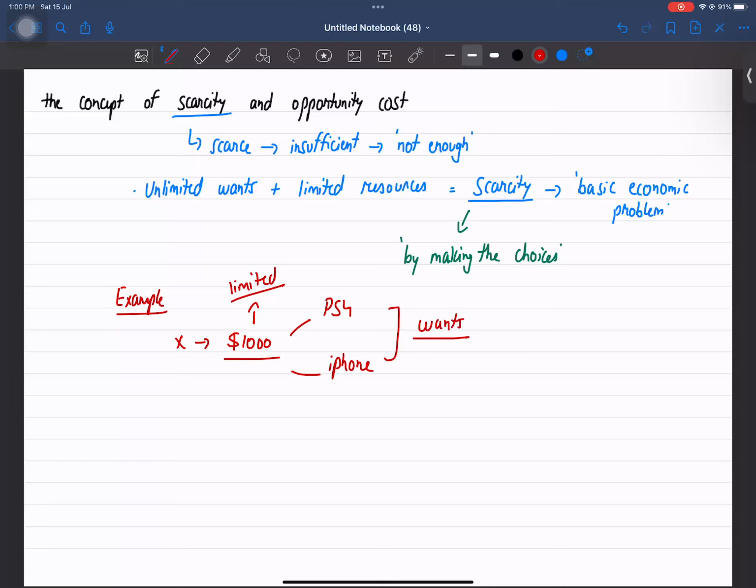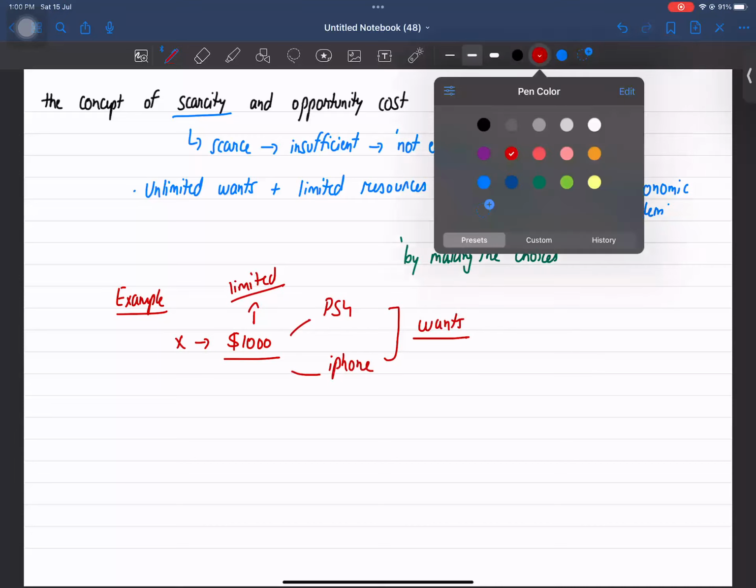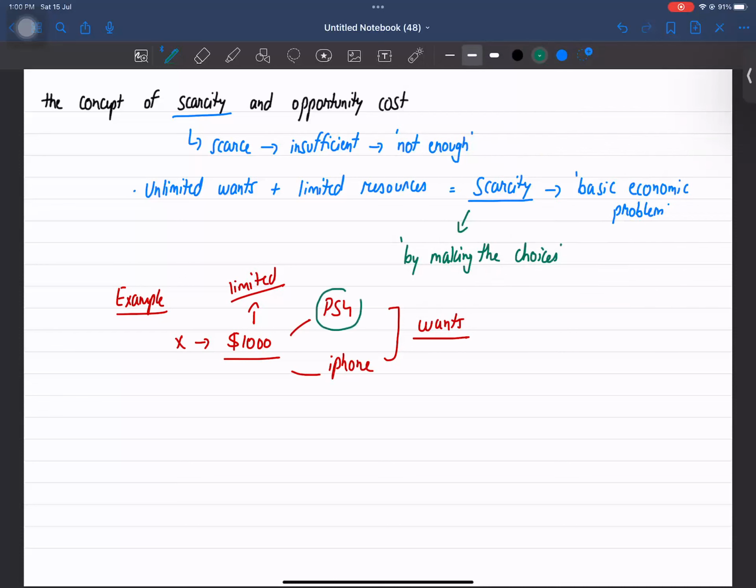So now this person X needs to make a choice in order to avoid this problem. So if, for example, that particular person goes for the PS4, that becomes his choice that he has chosen this particular product or this particular thing and he agreed on spending on this particular PS4.